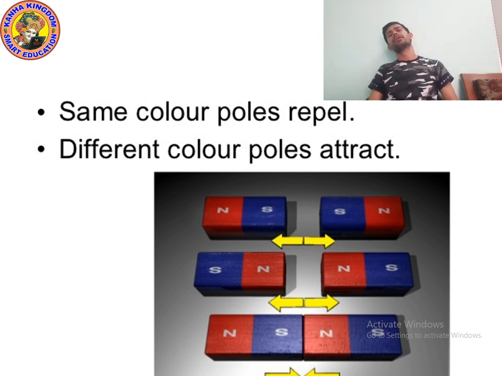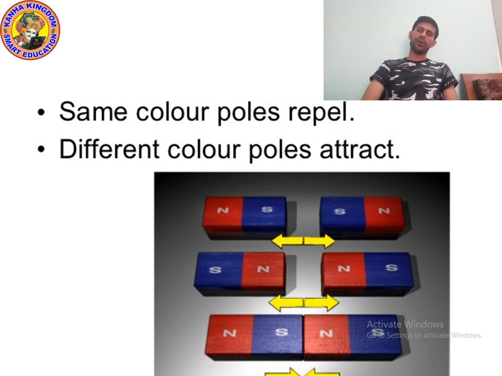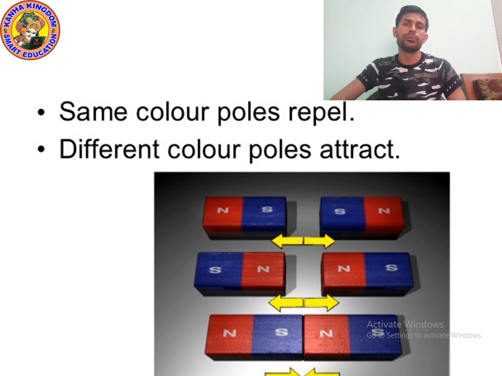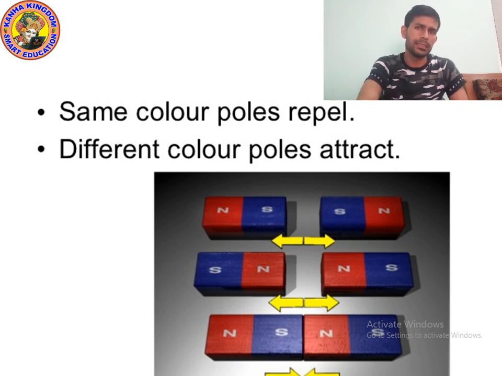So same color poles repel. Suppose I have two magnets. If I bring the red color poles, the north poles, near each other, they will repel. If I bring the blue color poles, the south poles, near each other, they will also repel.